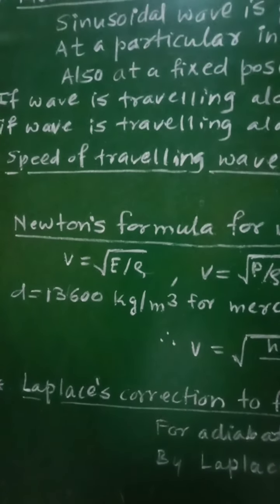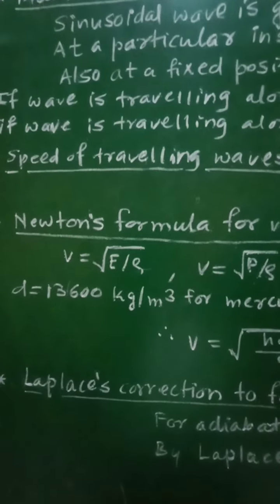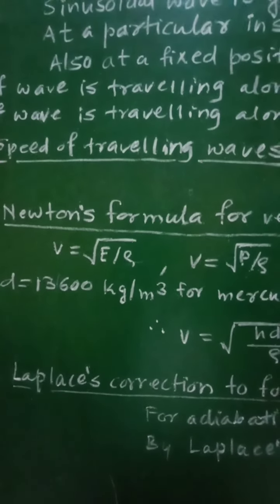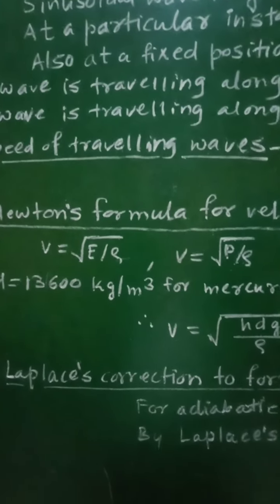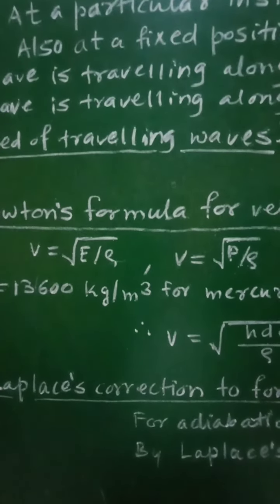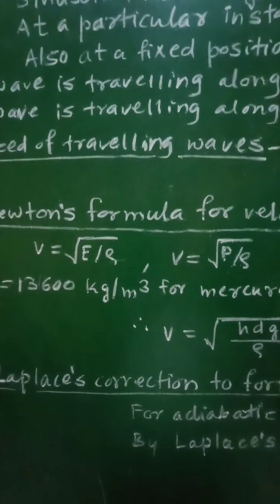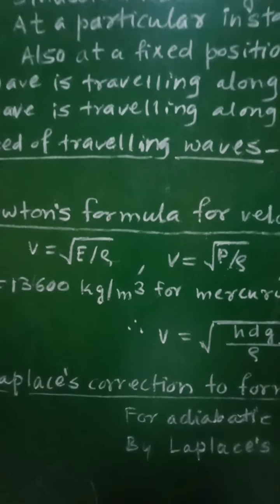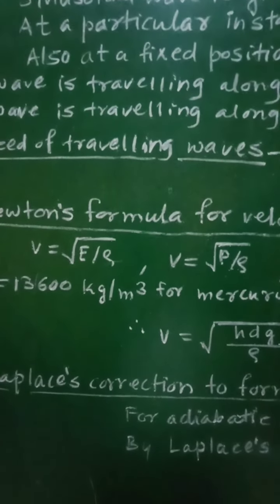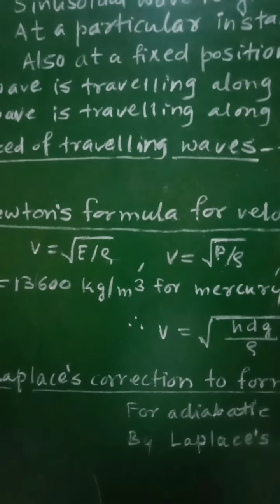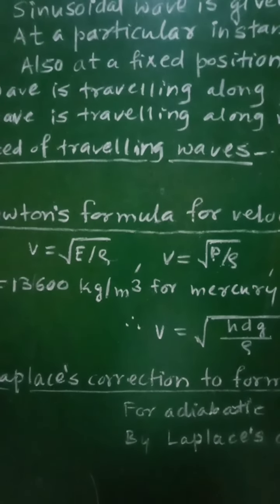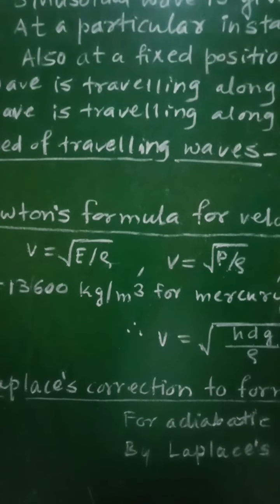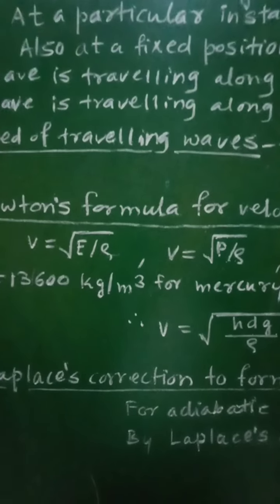Now Newton considered that during the propagation of the sound waves there is no change in the average temperature of the medium. So when compression gets converted into rarefaction or rarefaction into compression, during the propagation of the sound waves there is no change in the average temperature of the medium, that is, the temperature of the medium remains constant, and hence sound wave propagation in air is an isothermal process.